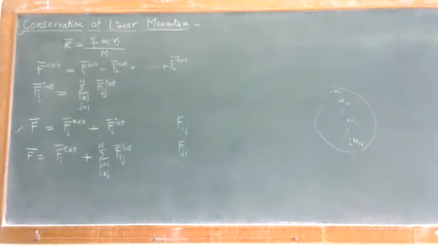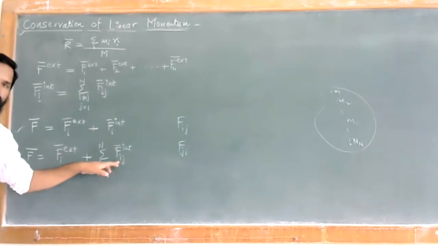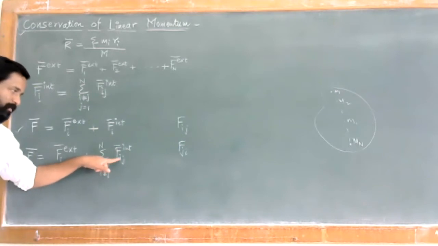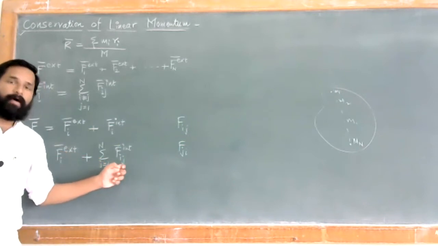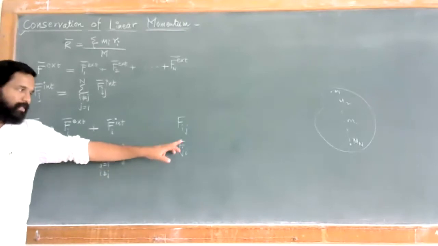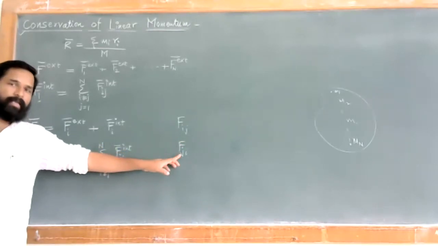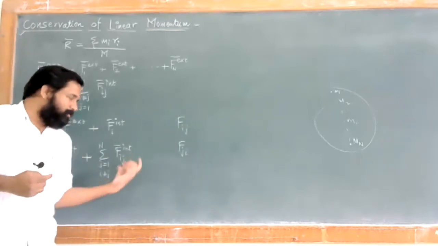Again look at this condition. This is the internal force acting on the i particle. Fij internal is the internal force acting on the i particle as a result of its interaction with the j particle. Okay? And Fji internal is the internal force on the j particle as a result of its interaction with the i particle. So remember this condition.